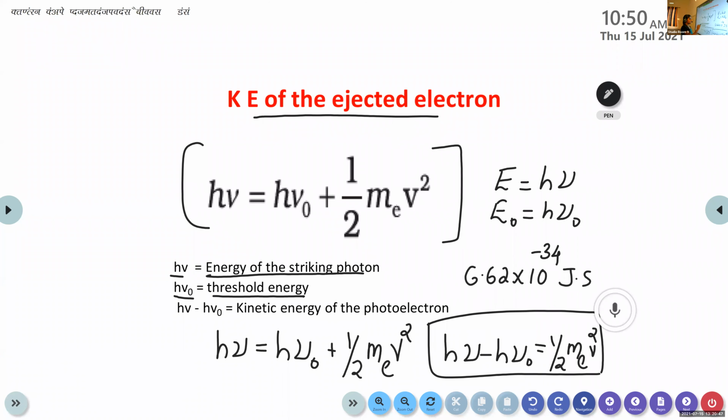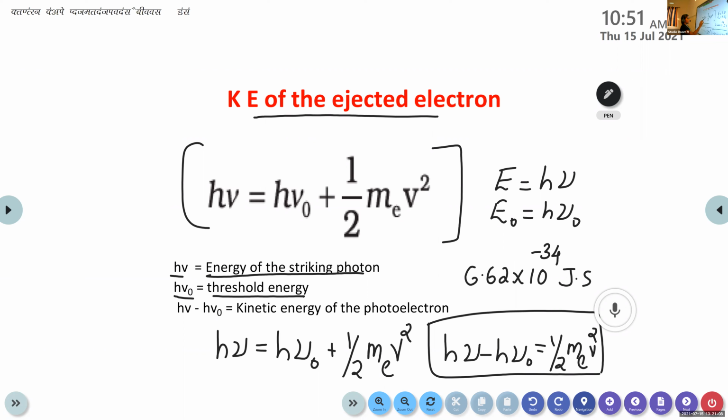That means the difference between energy of the striking photon and threshold energy is the kinetic energy of the ejected electron. This is clear, children? I will repeat it once again.